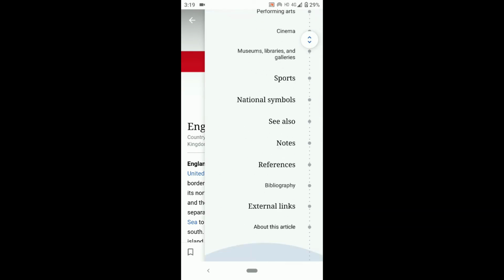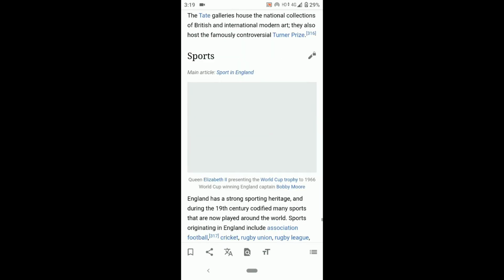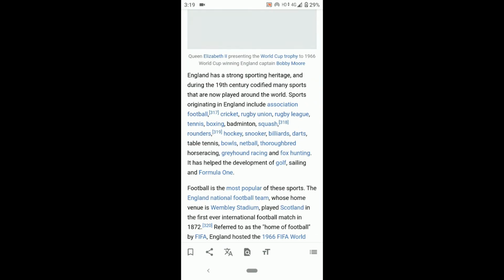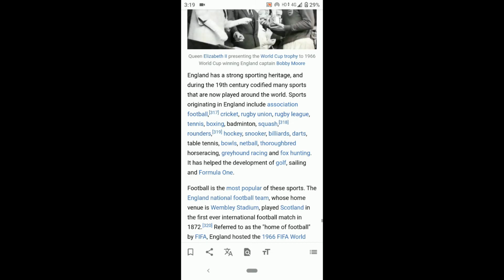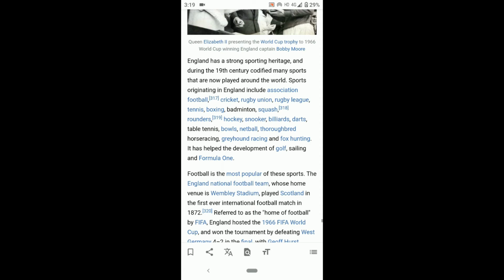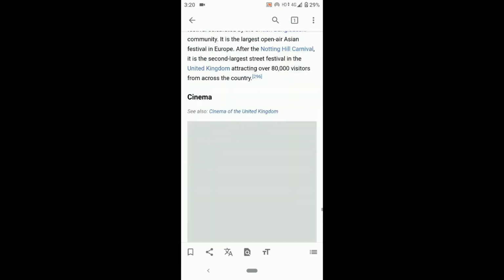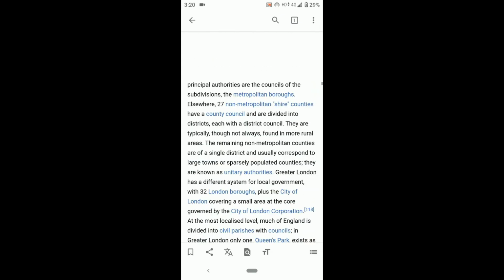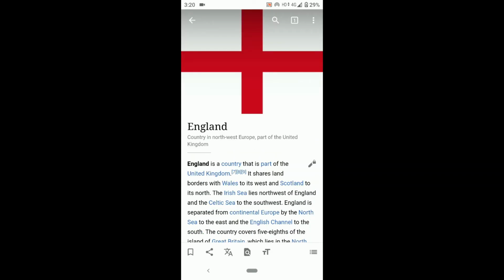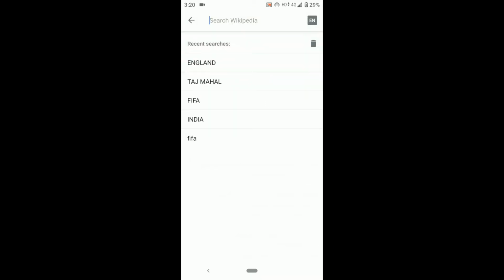So let's see sports here. If you go with sports, they have a very good sporting heritage. They in fact started cricket in the world. You can see that many details are available: England football ground, cricket ground. Make sure to check it out in this Wikipedia app.